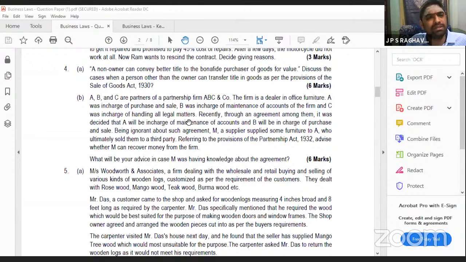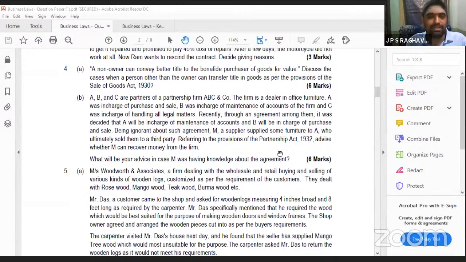The outside person, how will he know what has happened? The supplier has given the furniture to A and A has sold it to an outside third party. Referring to the provisions of partnership, advise whether M can recover money from the firm. Yes. Whenever a partner does some activity within his implied authority, even though some changes are there in their restrictions, the firm is liable to the third party. In this case, M can recover.